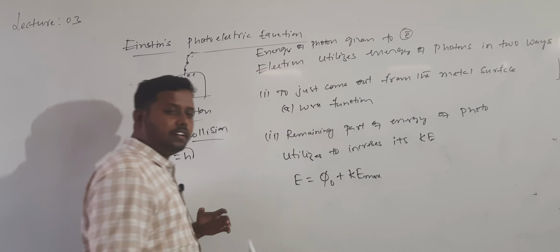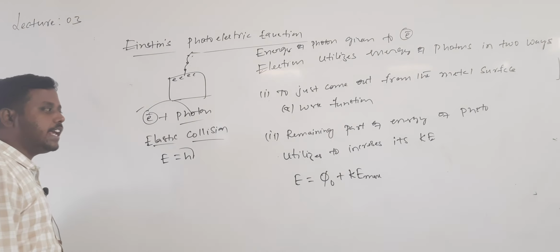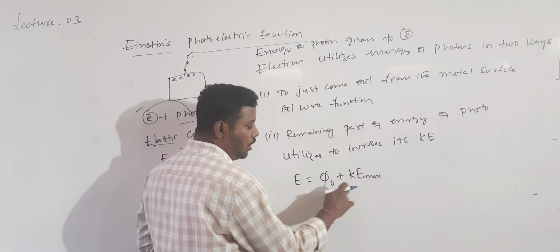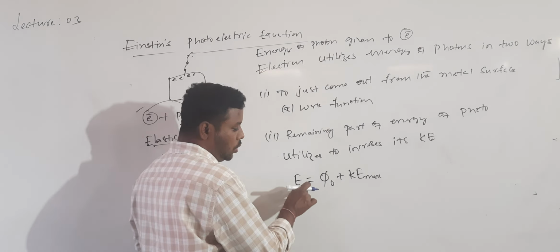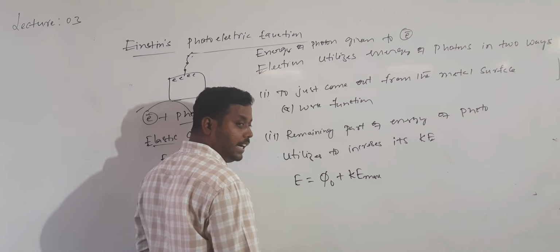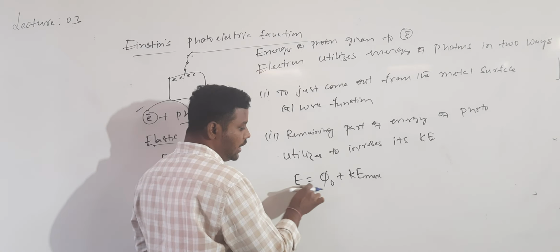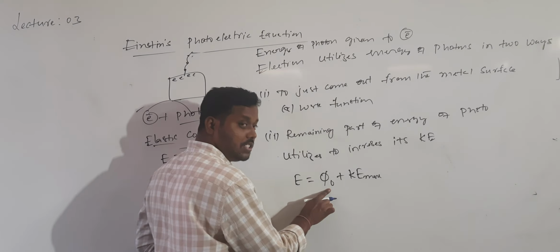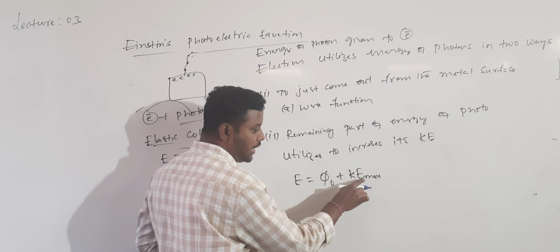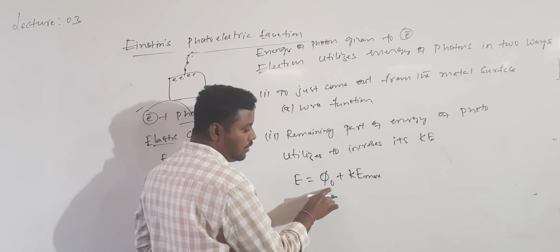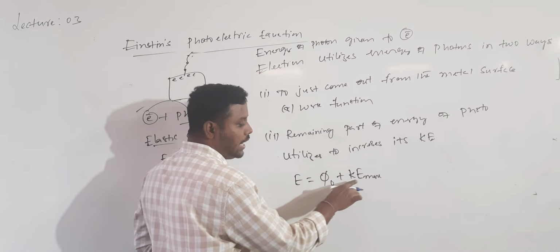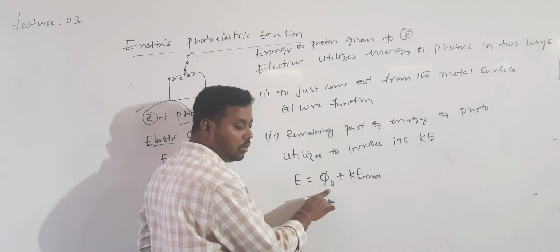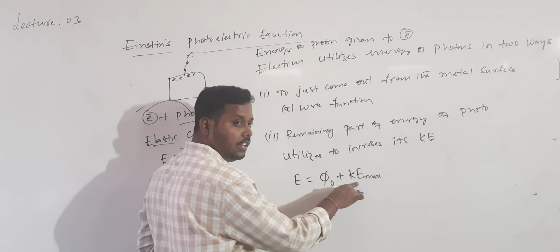Electrons will come out with the maximum kinetic energy, so Ke max. This is according to the law of conservation of energy. The total energy of the photon is neither created nor destroyed. The total energy is utilized, but not equally. A part of the energy is used to come out, overcoming the work function, and the remaining part is for increasing the kinetic energy. Whenever the work function of the metal is less, the electrons will come out with maximum kinetic energy. Whenever the work function value is more, the electron will come out with minimum kinetic energy.